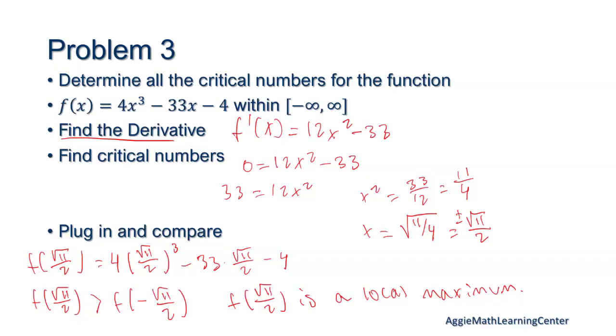If we were on a closed interval of actual numbers, you would also include the endpoints, plug them in and compare them. Let's say we're on an interval of 0 to 2, you could say these are still local, and then those endpoints would probably actually be your absolutes. You have to say it's on the interval.